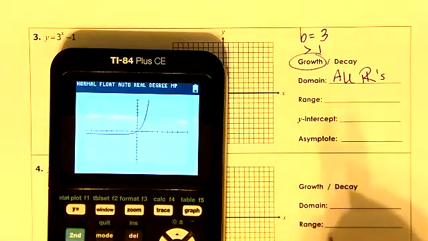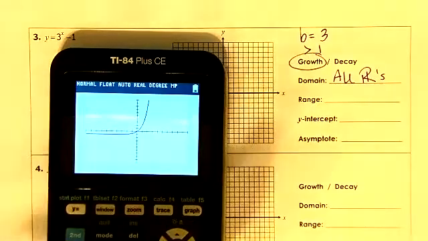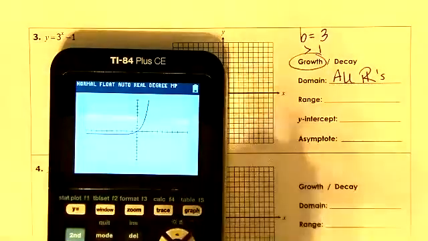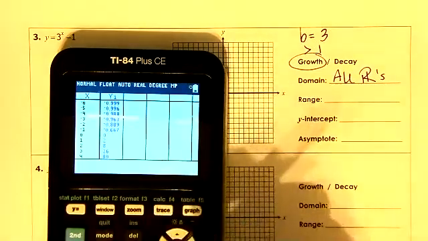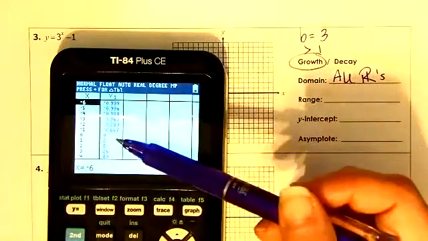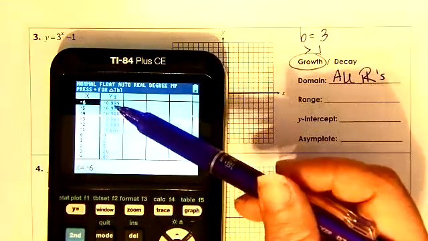Okay, and now we're going to fill in. It's below the x-axis, so our asymptote is going to be different, but we're going to get all of this information from our table of values. Looking at my second table, it's pretty darn close to -1.